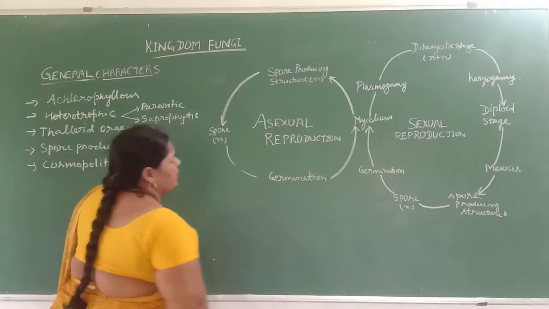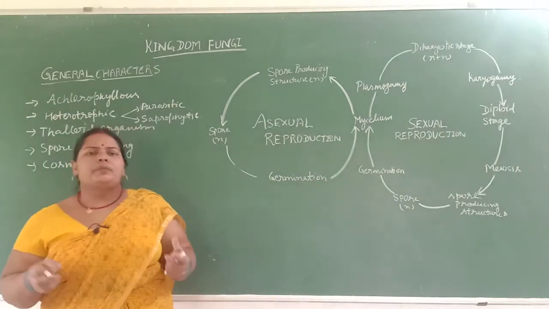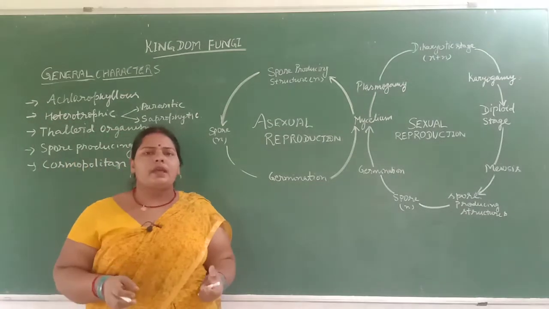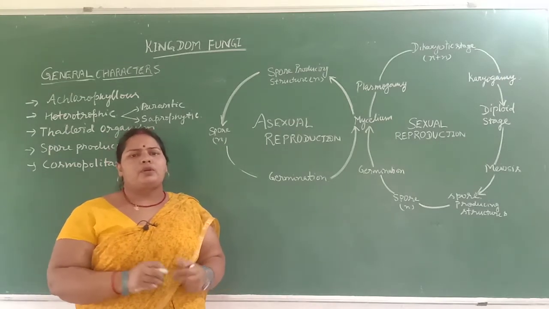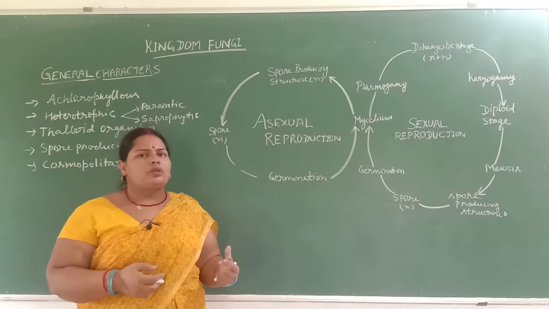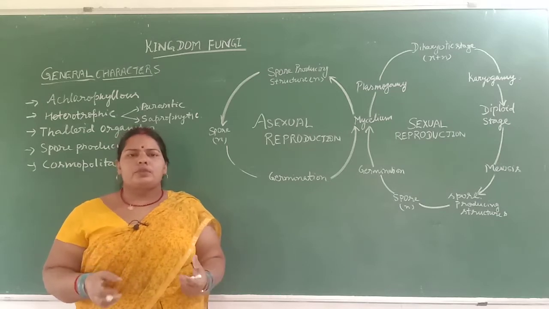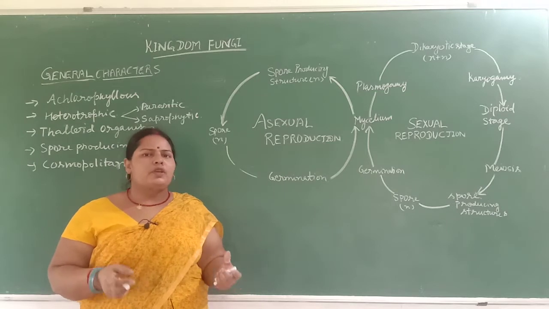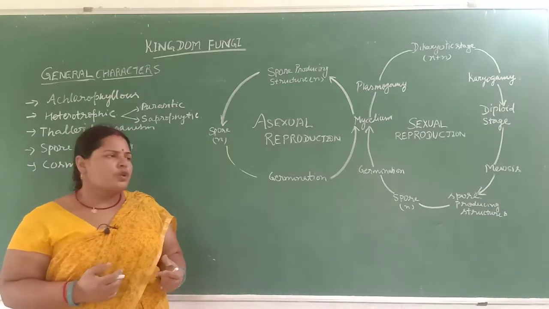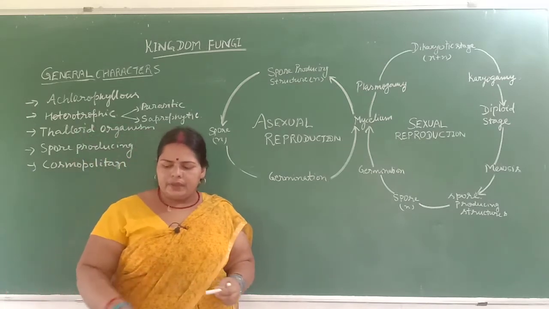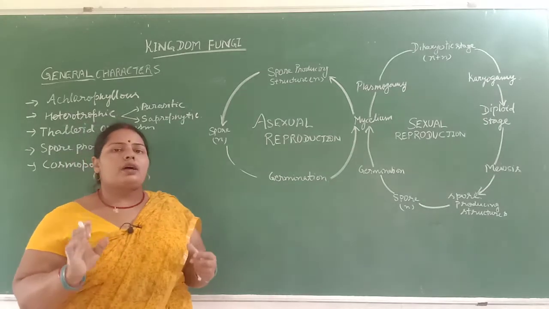So again, the character is spore producing. The fungus produces a lot of spores for reproduction. They make use of spore formation, and two types of reproduction are found, asexual and sexual mode of reproduction. After that, you will learn about asexual reproduction and sexual reproduction which take place in the fungus kingdom.